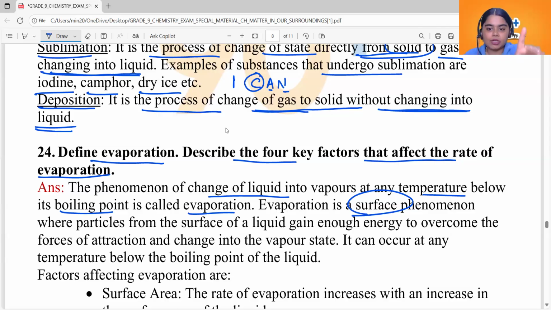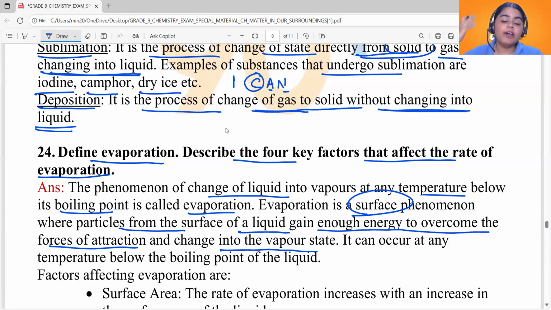I said this for the example of water taken in a beaker. Particles from the surface of a liquid gain enough energy to overcome the forces of attraction and change into the vapor state. Only the particles on the surface get enough energy to break free from the force of attraction they have between the other particles and convert into vapor state. It can occur at any temperature below the boiling point of the liquid.